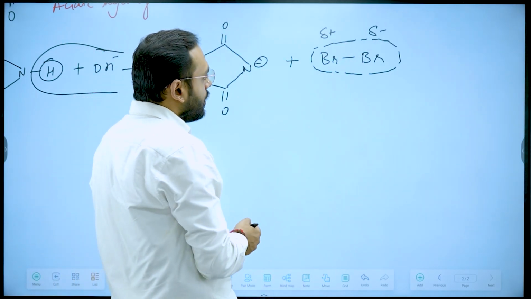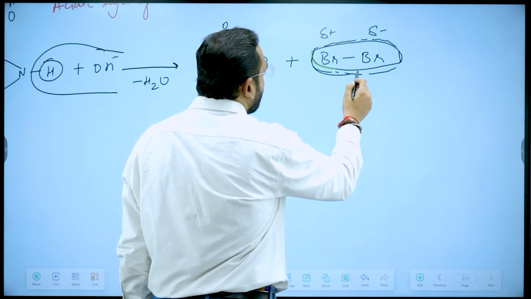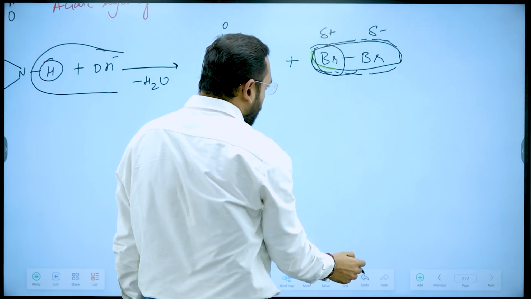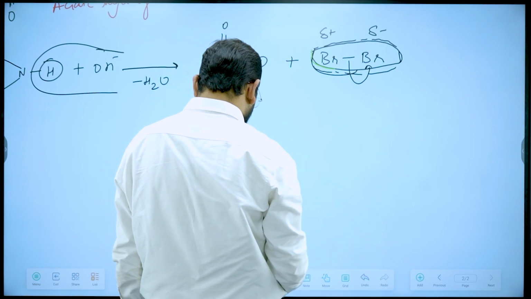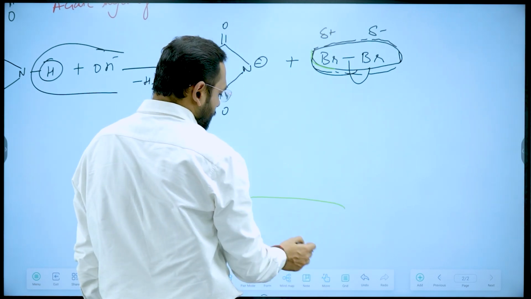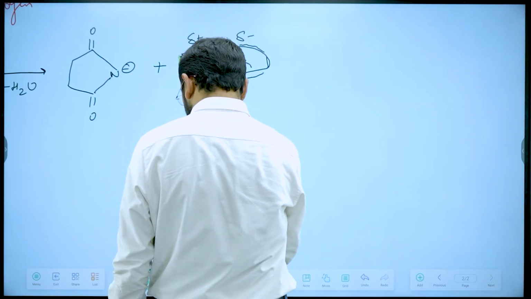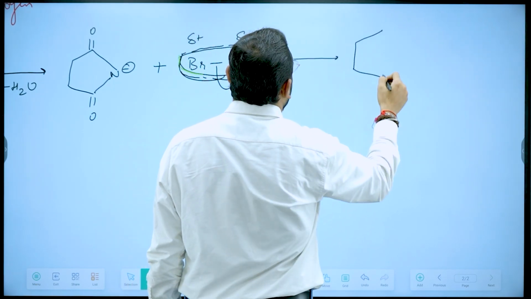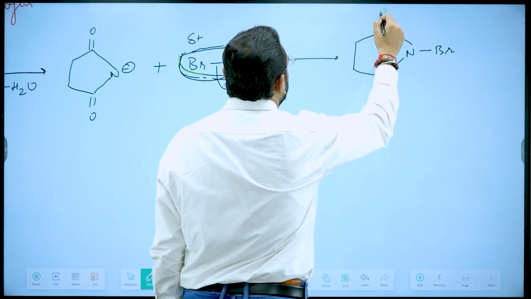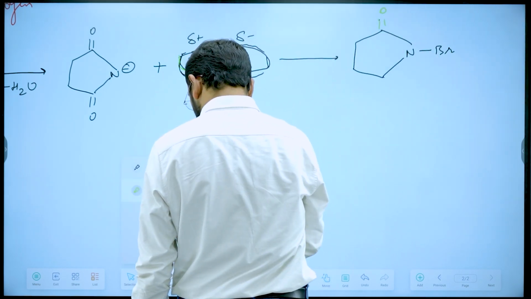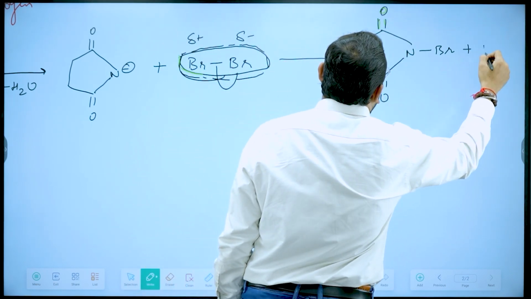Now because of this redistribution of charges, the Br bond will break and the electron will be taken by this Br, and the product of this reaction will be NBr plus Br minus.